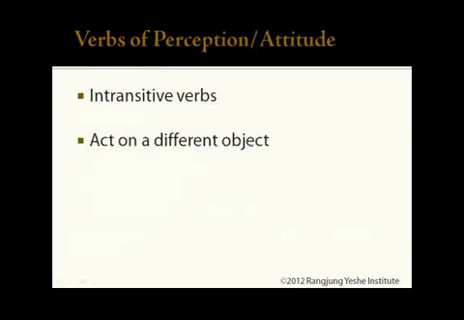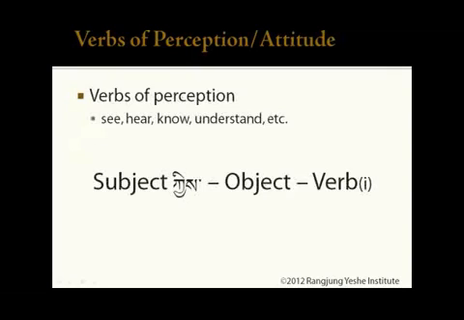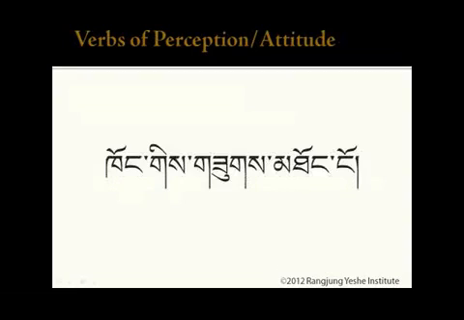Verbs that indicate perception or attitude are technically intransitive, but they do take an object that is different from the subject. For this reason, these kinds of verbs require a slightly different sentence structure. Verbs of perception, such as see, hear, know, understand, and so on, usually have a subject that's marked with the agentive particle and an object that's not marked with any particle. For example, Kongki suk tongo. The verb tong, meaning see, is intransitive. But notice that the subject, kong, is marked with an agentive particle. The thing that is seen is suk, form. So this sentence reads, he sees a form.